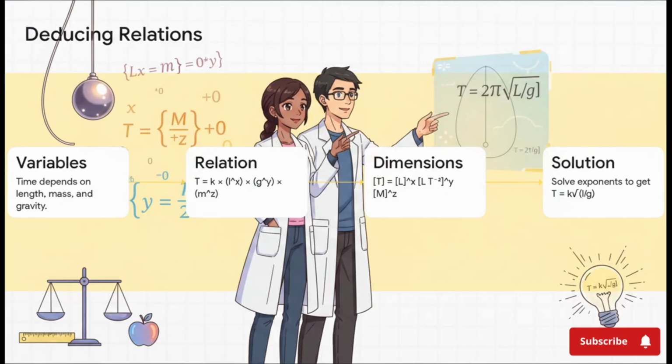But wait, because here is the ultimate flex of dimensional analysis, actually deriving equations completely from scratch. Say you want to figure out the time it takes a pendulum to swing. You guess it might depend on the length of the string, the mass of the bob, and gravity. You set them up with unknown exponents, x, y, and z. By forcing the dimensions on the right side to match the pure time dimension on the left side, the math actually tells us that the exponent for mass is exactly 0, which means mass doesn't matter at all for a pendulum. The exponent for length is 1/2, and gravity is -1/2. By just looking at the dimensions, we derive the exact formula for a pendulum swing.